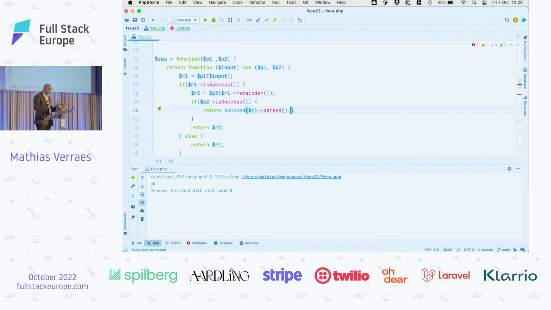I'm doing string concatenation. For convenience, we'll assume that everything is strings, although in reality this might be more advanced. Get the parsed result of the second parser, return that as our succeed, and then we still need our remainder, which is still the remainder of the second result. And if the second parser is not a success, we can still return the result of the second parser because it's just a failure, right?